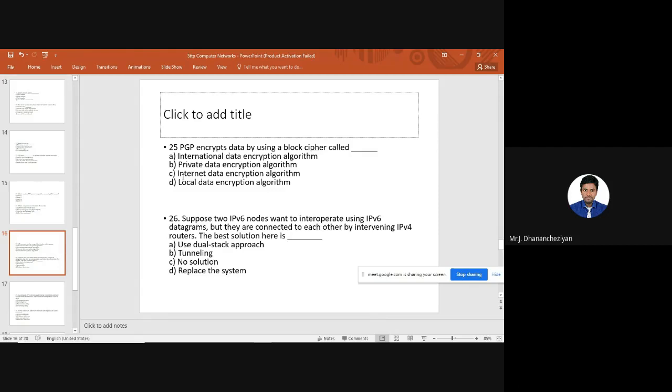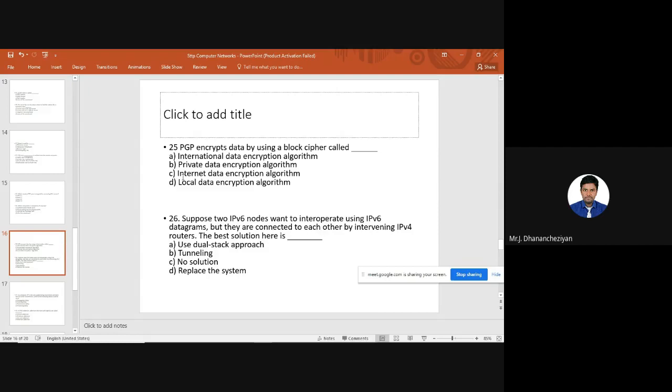They have given different options. Option A, International Data Encryption Algorithm, or IDEA. Option B, private data encryption algorithm. Option C, internet data encryption algorithm. Option D, local data encryption algorithm. For this question, your option is going to be A: PGP encrypts data by using a block cipher called IDEA, that is, International Data Encryption Algorithm.